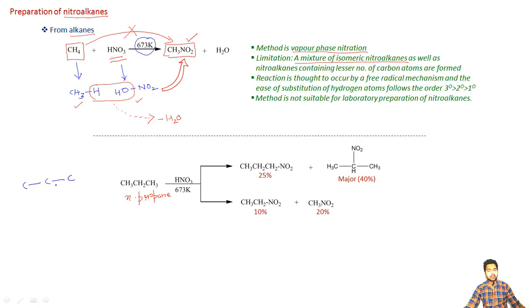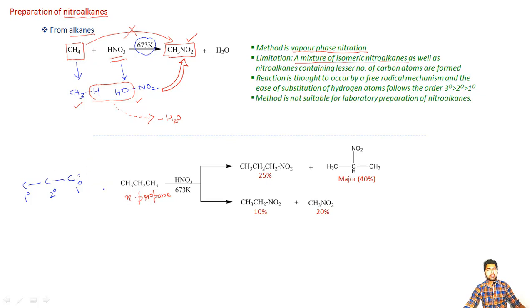They do not have the same chemical environment, because the first carbon atom here is a primary carbon atom, and so is this one here. On the other hand, the central carbon atom is a secondary carbon atom, simply because it is attached to two different carbon atoms, one on this side and the other on this side.